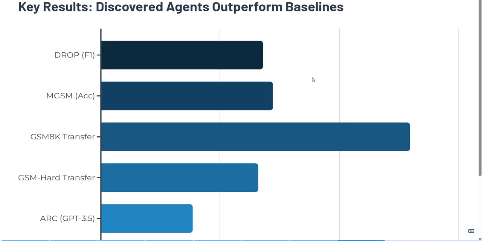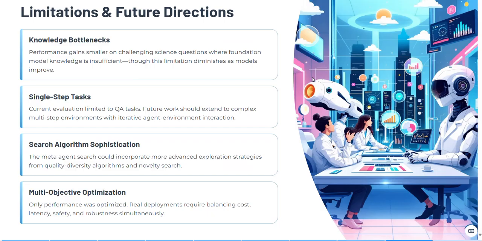So this is the key result. The results are quite encouraging as well. Overall, the agents discovered by the meta agent search outperform a strong hand-designed baseline. On ARC, it was over 25 iterations. And another key finding was robust transfer as well. This suggests that the search is discovering general design patterns, not just one-off tricks tuned to a particular dataset or model.